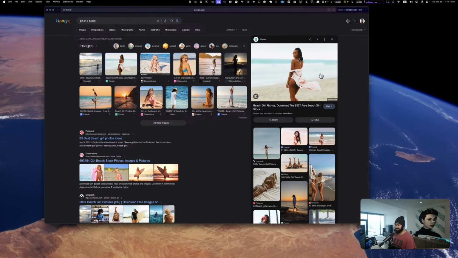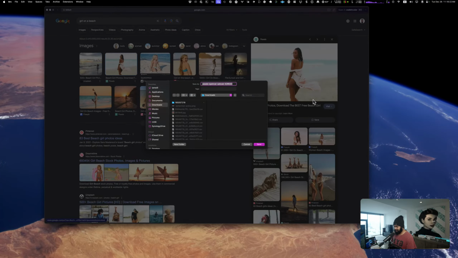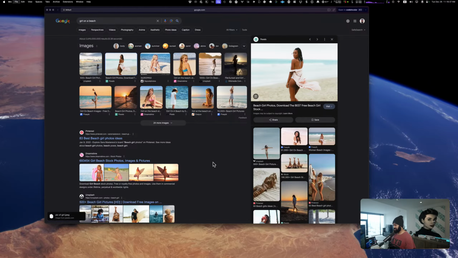So we're gonna take this person. It's a stock photo. We don't care. Let's save the image to my desktop. And if y'all have a better picture, feel free to send it. I don't care enough. So we'll say pic of girl. All right, cool. So we have a picture of a girl.